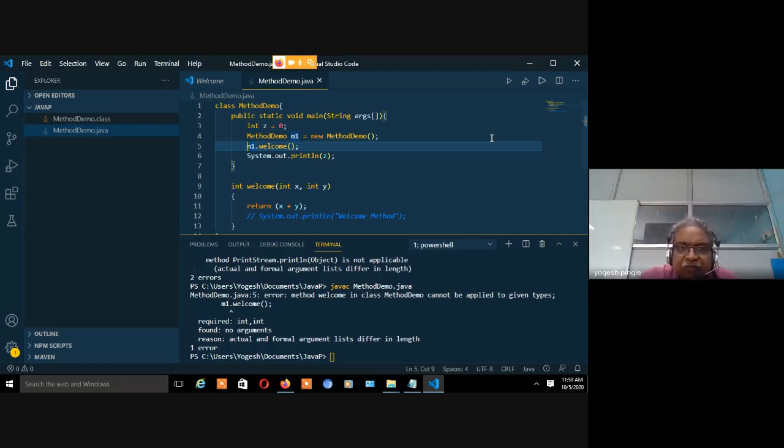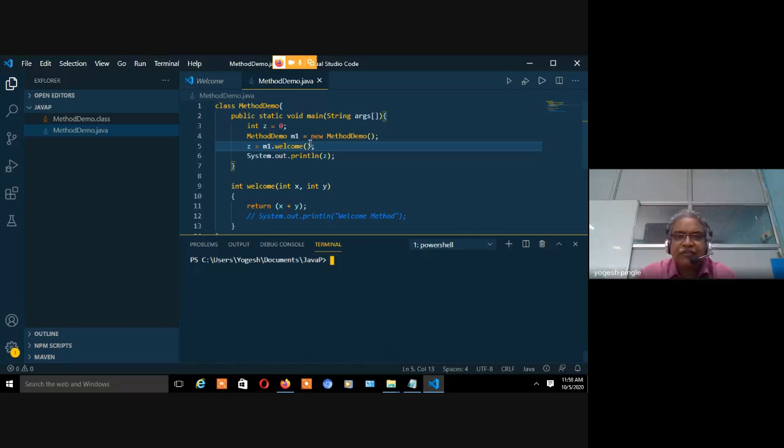Fine. So adding it with this and z equal to this. Extremely sorry. I have not passed the argument at all. How will it do the things? How will it work?